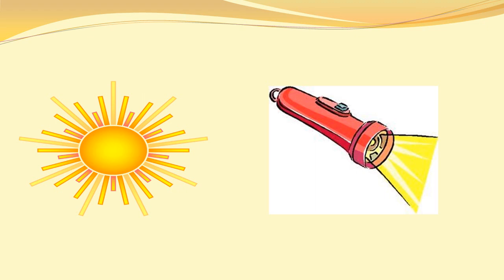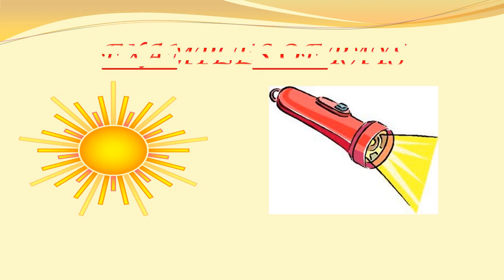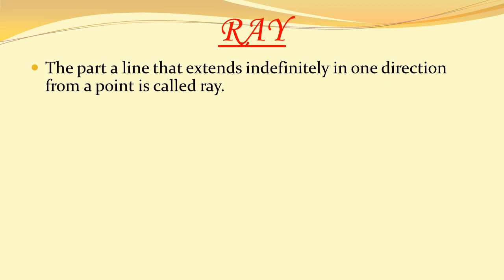So children, these are examples of rays. Students, keep in mind that a part of a line that extends indefinitely in one direction from a point is called a ray.